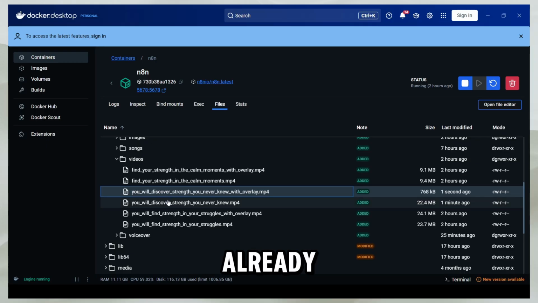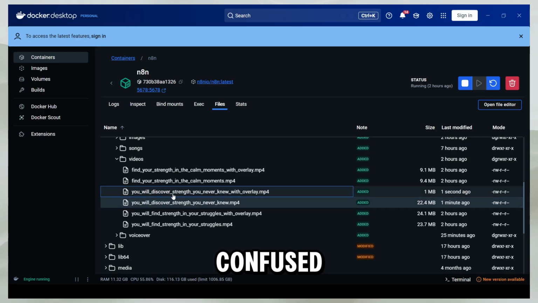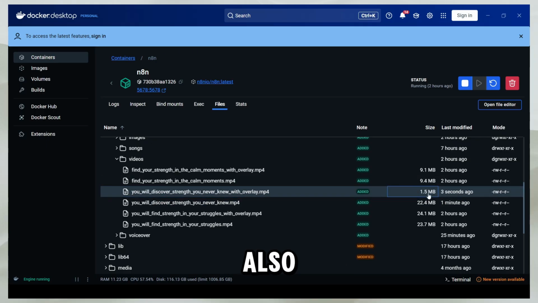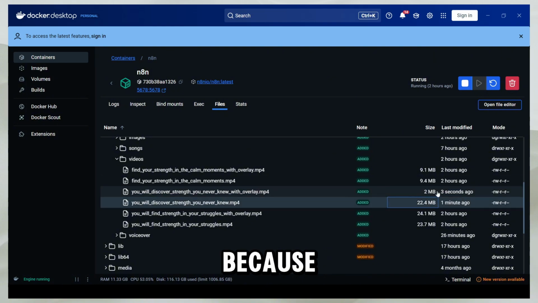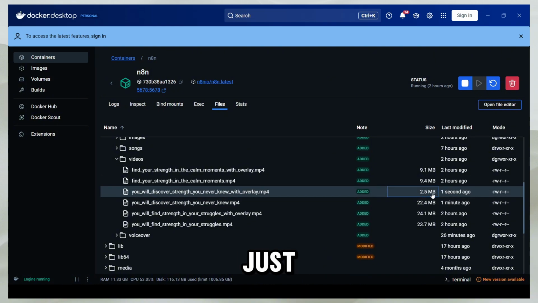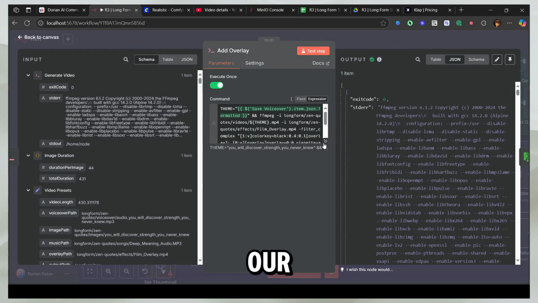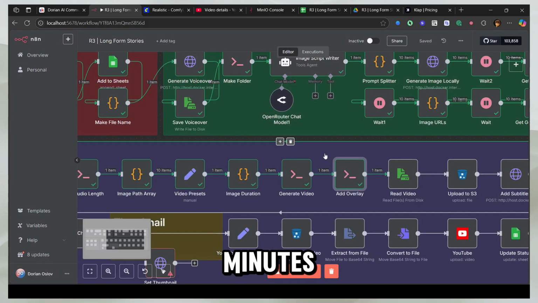Everything is already labeled for you, so nothing gets confused. And here you can see it's also happening in real time. It's just going to keep adding, and it's going to be about the same size as the original video, because it's just adding a bit of overlay, nothing more, and a vignette effect. So let's wait. Now we have added our overlay. It took about 3 to 4 minutes to add the overlay.